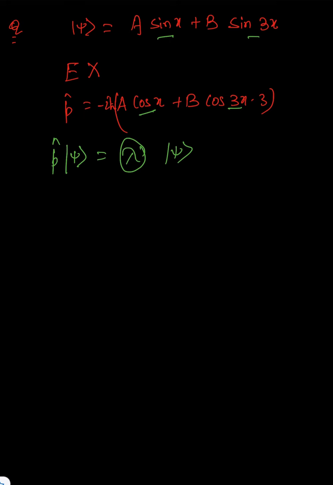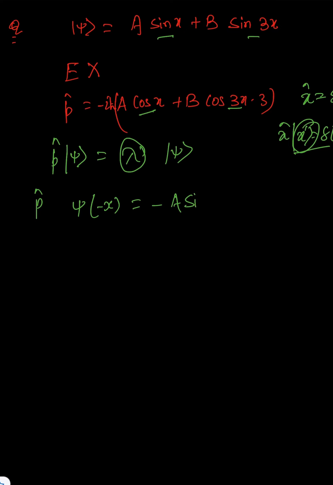The eigenstate of a position operator is a delta function. If x is acting on some x prime, you get delta of x minus x prime. But you can check the parity. How to check the parity? Just put x as minus x. We get minus a sin x minus b sin 3x. Just take minus 1 common and you get your psi. So this is an eigenstate of parity having eigenvalue minus 1.